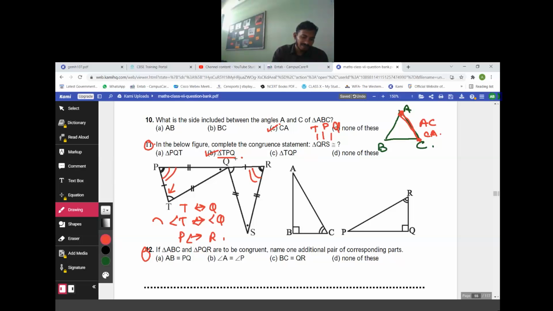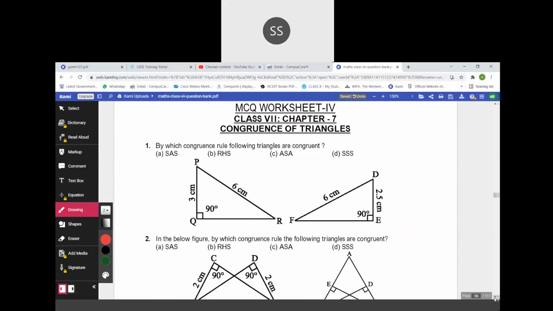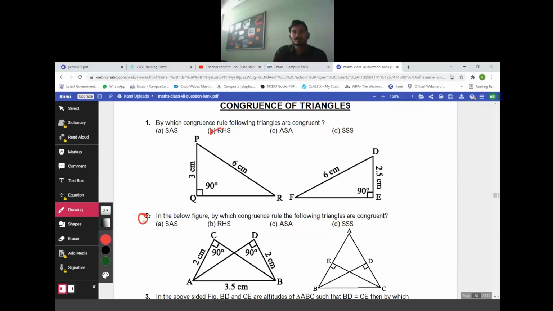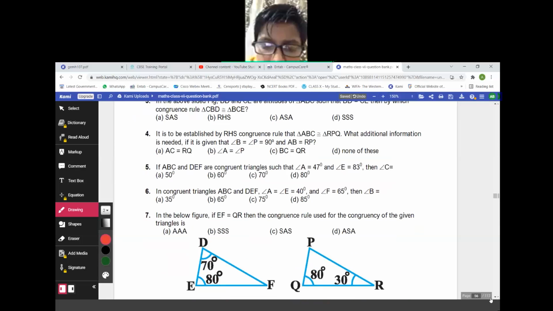Those who have answered the question are doing the regular practice. That's why they have answered. Okay. Come to question number 1. RHS. Perfectly said. Question number 2. RHS. The right hand side.